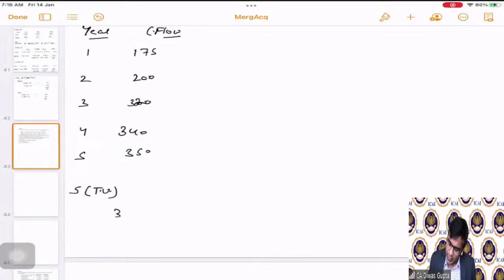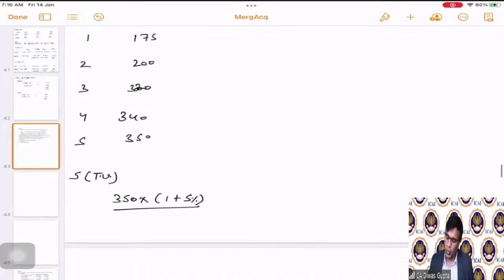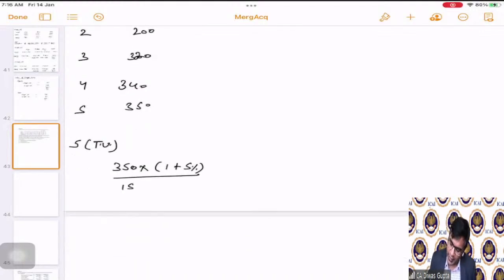See, so terminal value, what we say is 350 is the year fifth number. So what would be the year sixth number? First of all, 350 times 1 plus growth rate. Correct? There is a growth rate, and that we divide by the cost of capital minus the growth rate. Correct? That's how we calculate the terminal value. That is already given as a concept in the previous sessions on valuation.